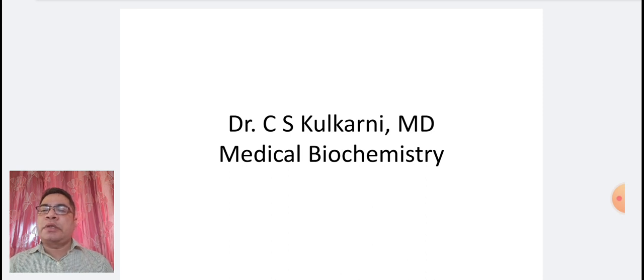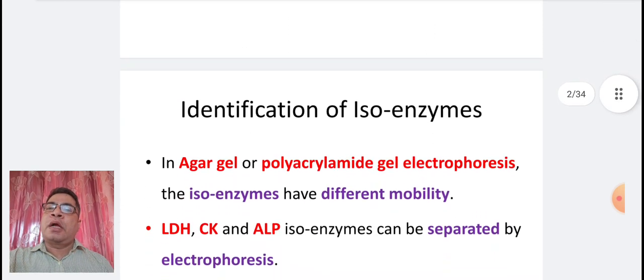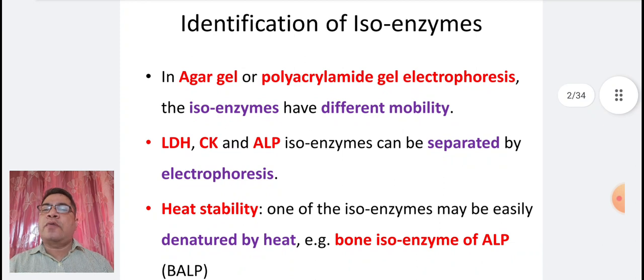In the last session, we dealt with isoenzymes. In today's session, we will continue the same. Identification of isoenzymes. Certain points are mentioned regarding the same. First point is that in agar gel or polyacrylamide gel electrophoresis, the isoenzymes have different mobility. The LDH, CK, and ALP isoenzymes can be separated by electrophoresis.